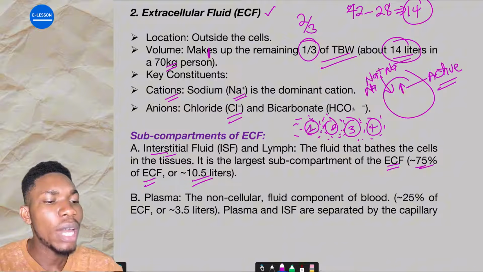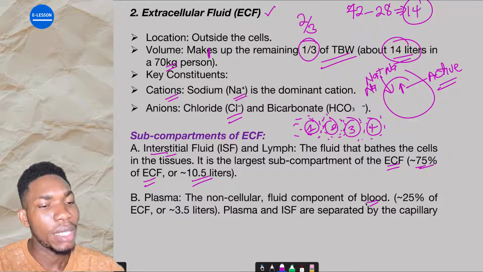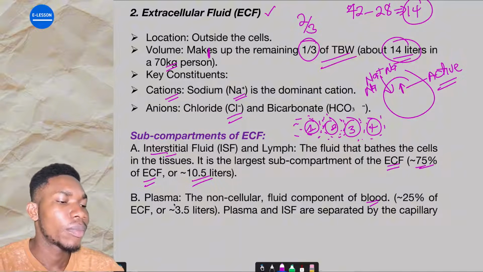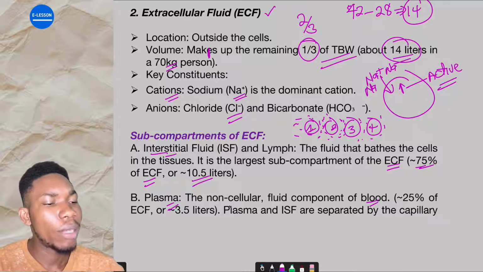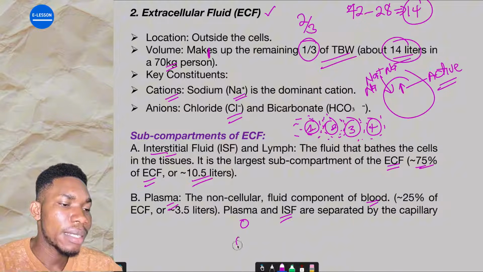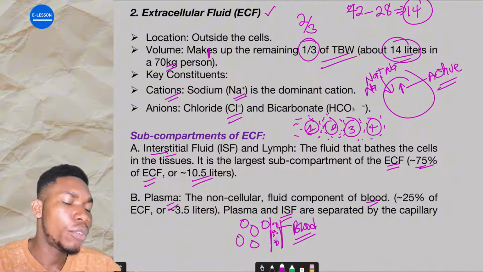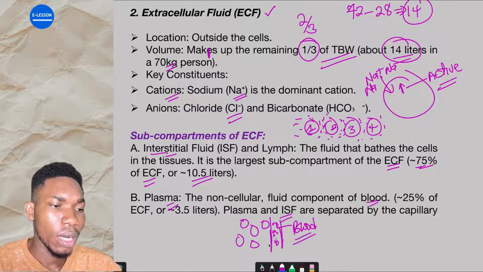The plasma is the non-cellular fluid component of blood. The blood is made up of plasma. Are you getting it now? And this plasma is also outside of the cell. Plasma and the interstitial fluid are separated by the capillary. Now, these are cells. This is a blood vessel. This is the blood. This blood is situated in the blood vessel, which are capillaries. Are you getting it now?